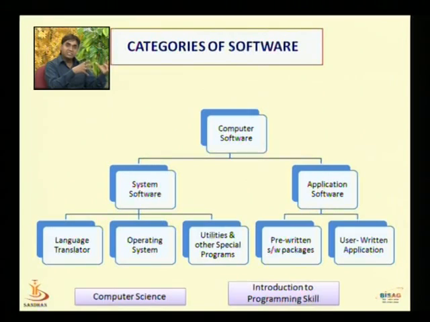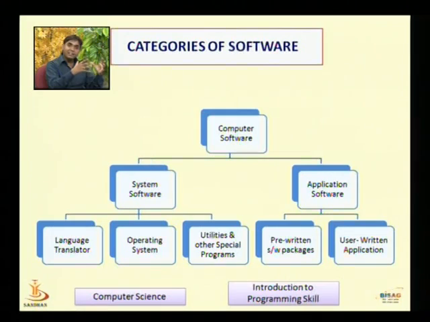System software means system related programs. Those instruct the computer and manage the resources of the computer. Here it is broadly categorized into language translator, operating system, utility, and special programs. The first category is the language translator.